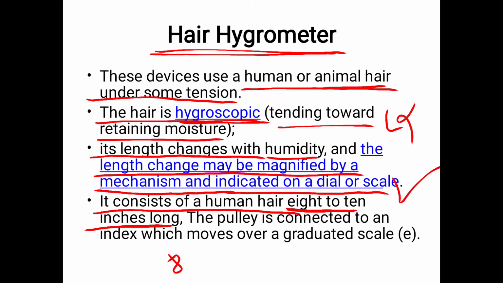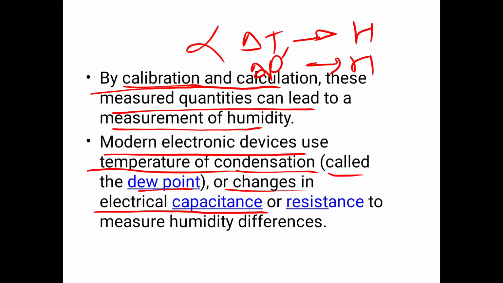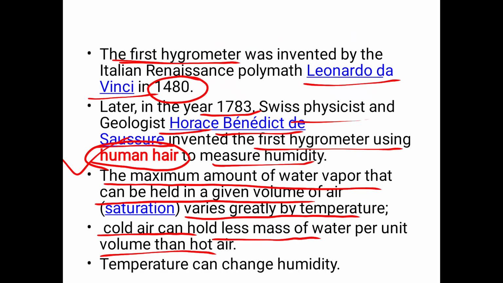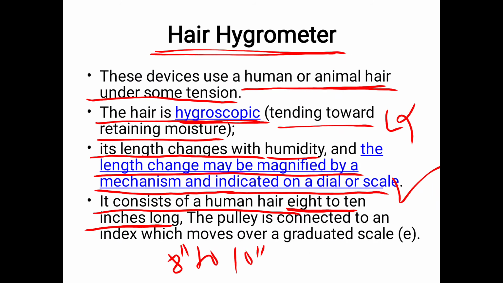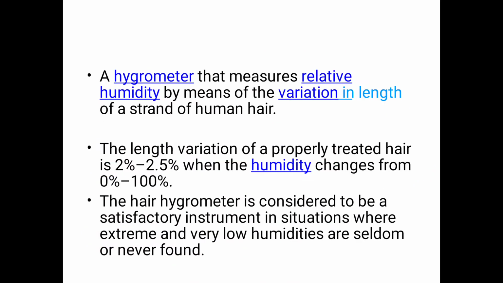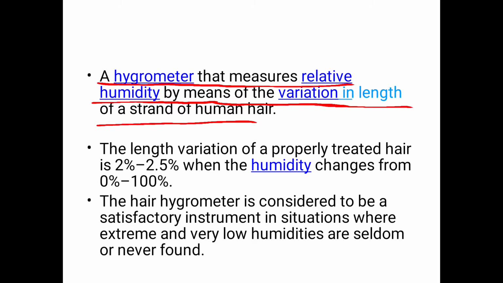A mechanism is used to measure that change in length, so that we can find out the type or amount of humidity. It is a hygrometer that measures relative humidity by means of variation in length of a strand of human hair.